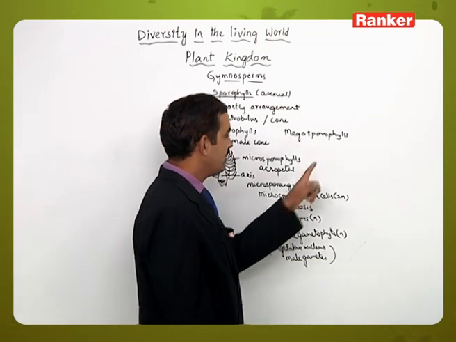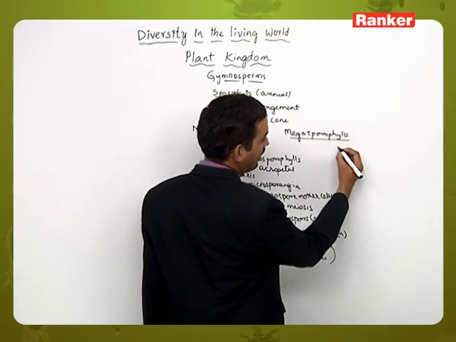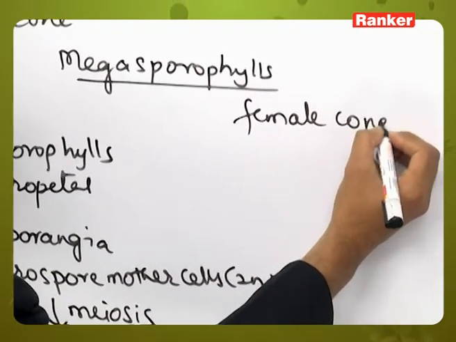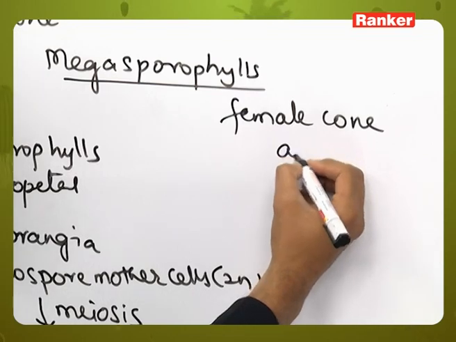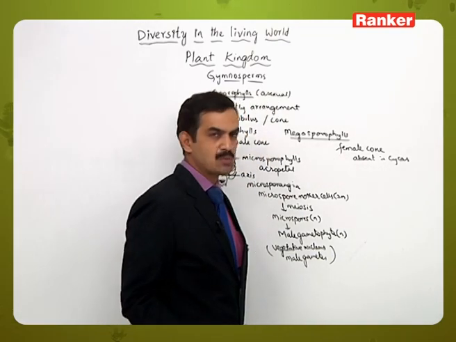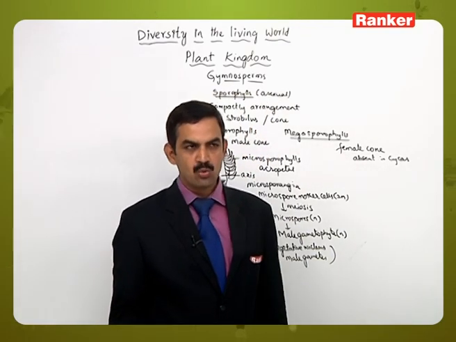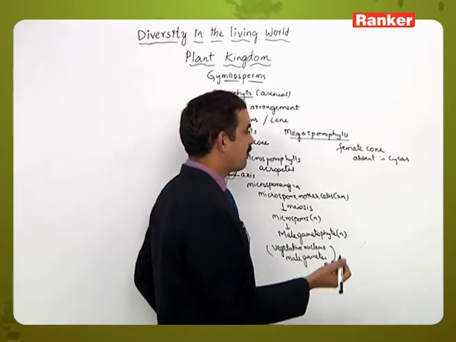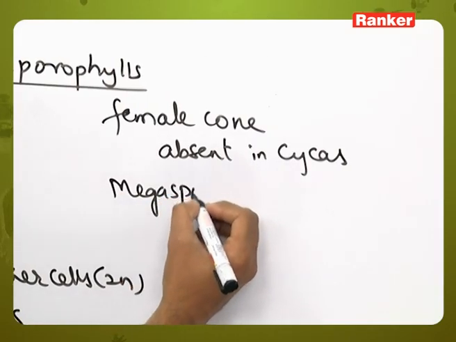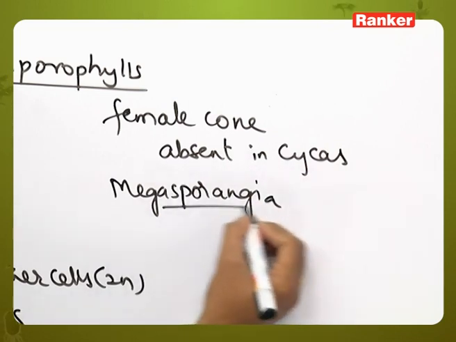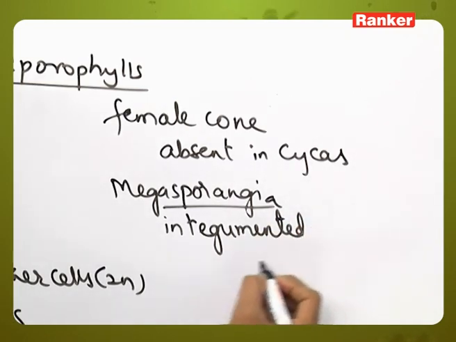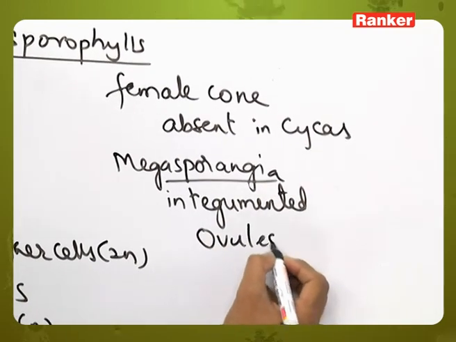Then coming to the megasporophylls, here also the megasporophylls are arranged compactly in some members to form a female cone, but in Cycas female cone formation is absent. Why? Because the megasporophylls are loosely arranged. When they are loosely arranged, they do not form a compact structure, so a female cone is not formed. Here each megasporophyll contains megasporangia, and these megasporangia have integuments around them. So integumented megasporangia are present, which are called ovules.